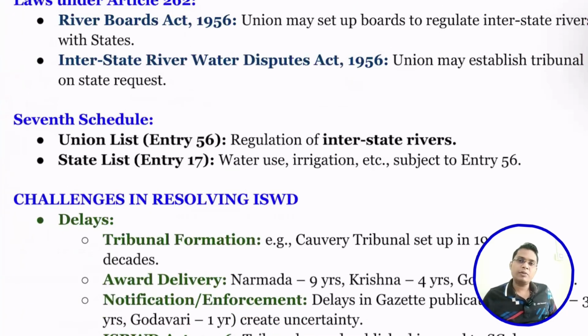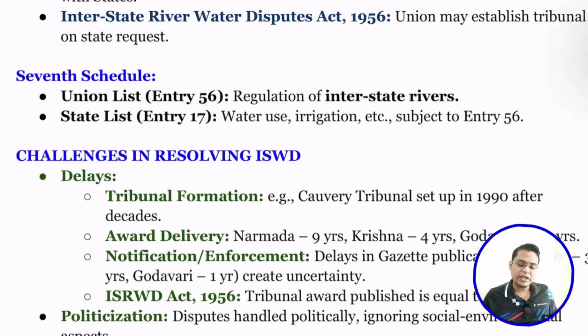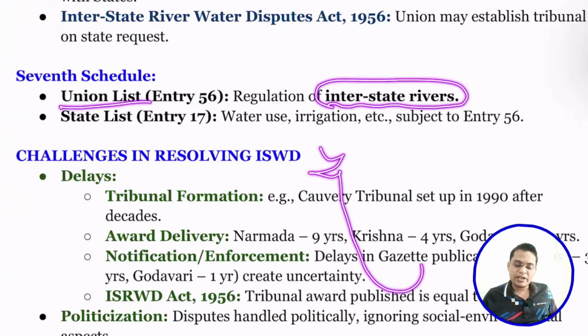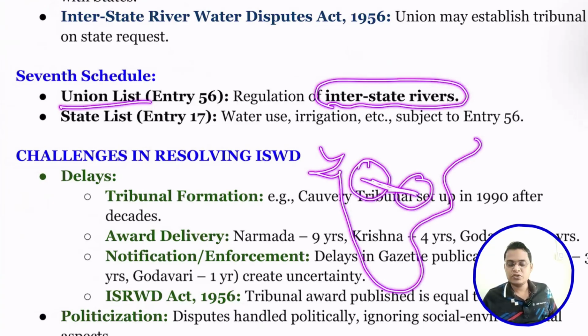If you see the list, you can find that interstate rivers are under the Union List. Obviously, an interstate river cannot be under one state; if it deals with two states, it should definitely come under the Union.